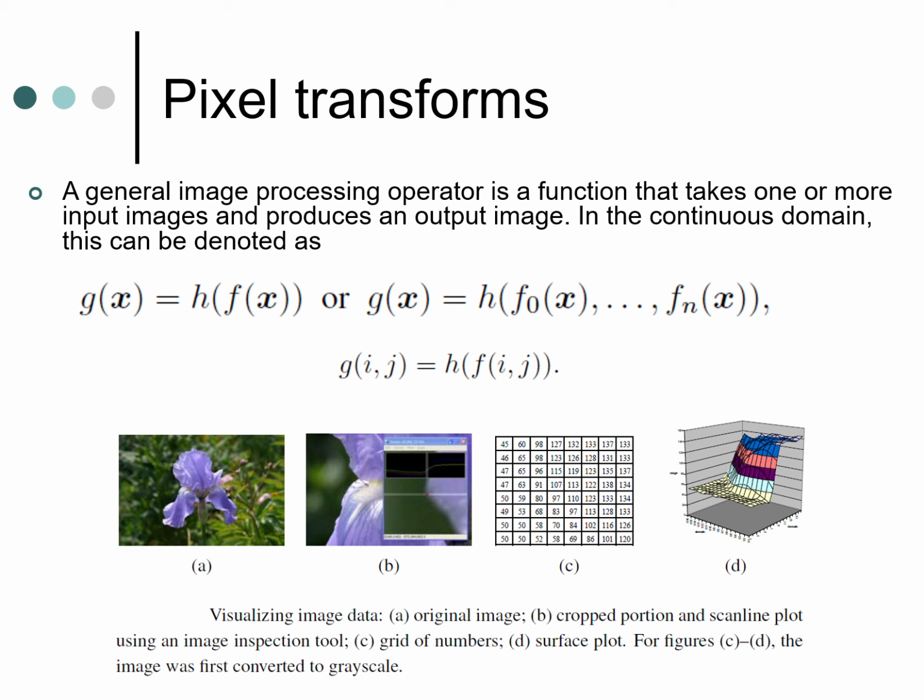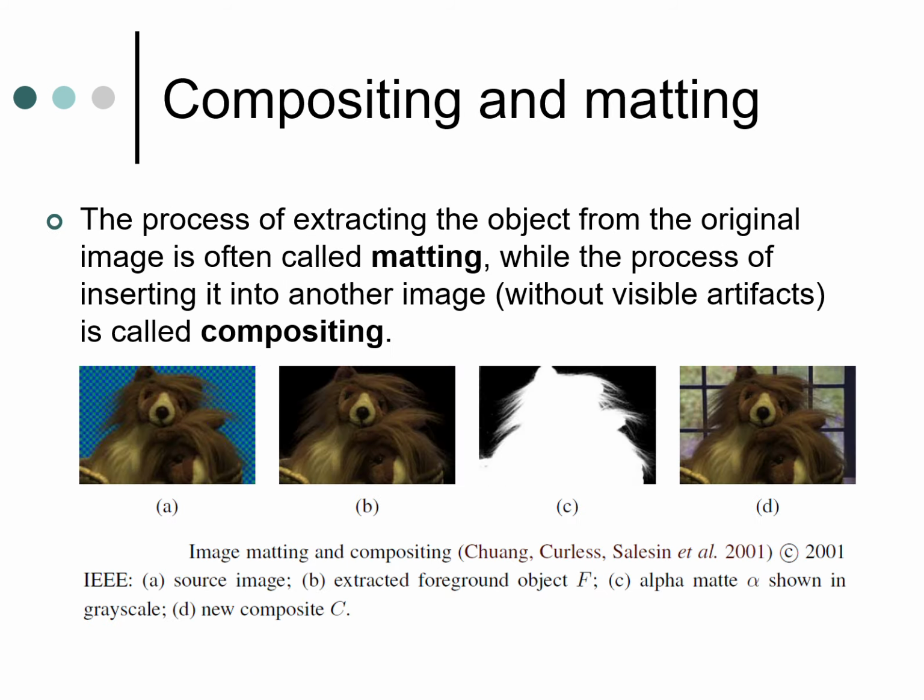In this original image, we can see the entire flower. In the cropped image, we see only the cropped portion, and the scanline plot of the original image using the image visualization tool. In C, it shows a grid of numbers, and D is a surface plot. To get the surface plot and the scanline plot, we are supposed to convert the RGB image to a grayscale image. Then we can perform the scanline plot and the surface plot on grayscale images.